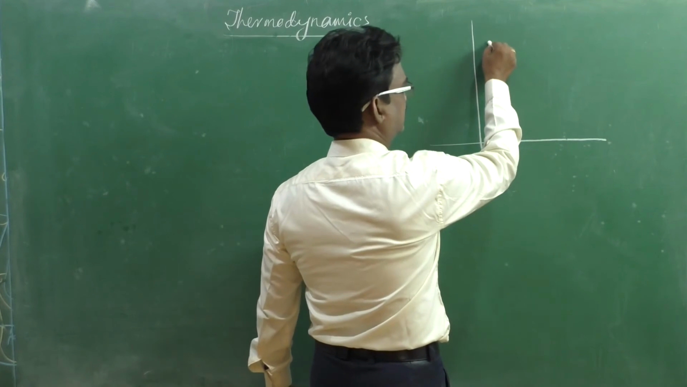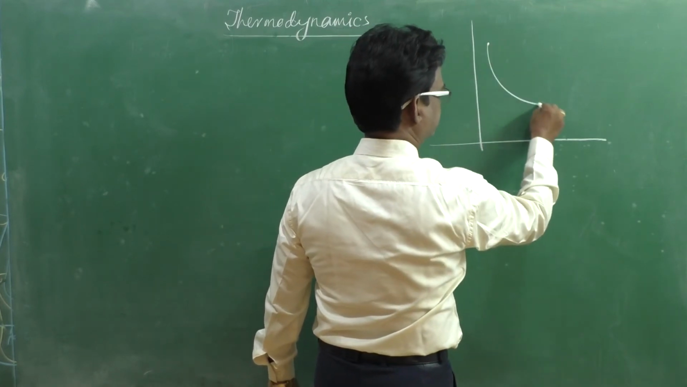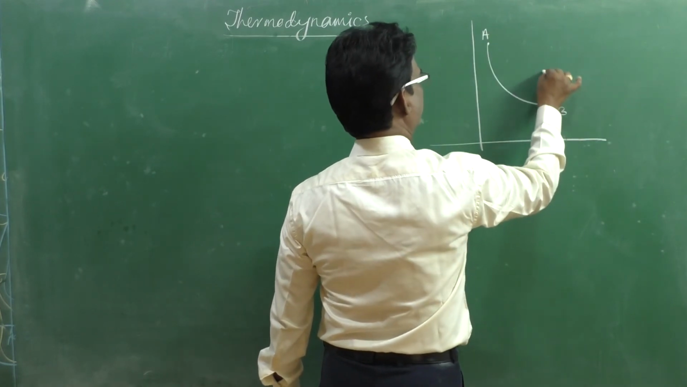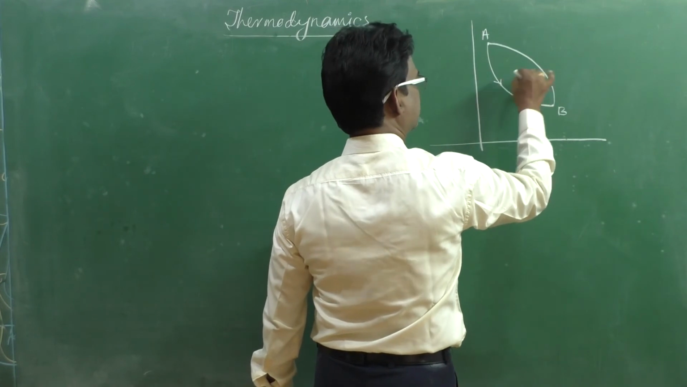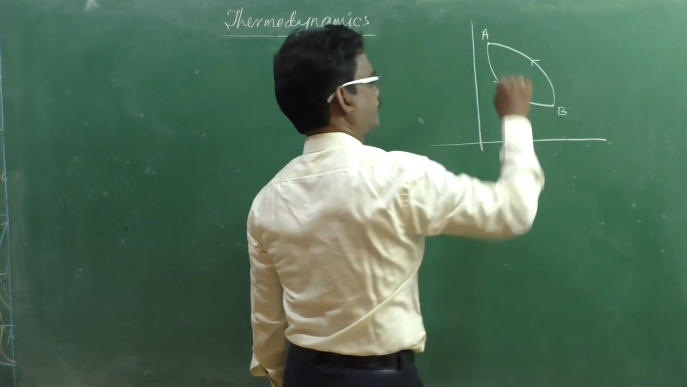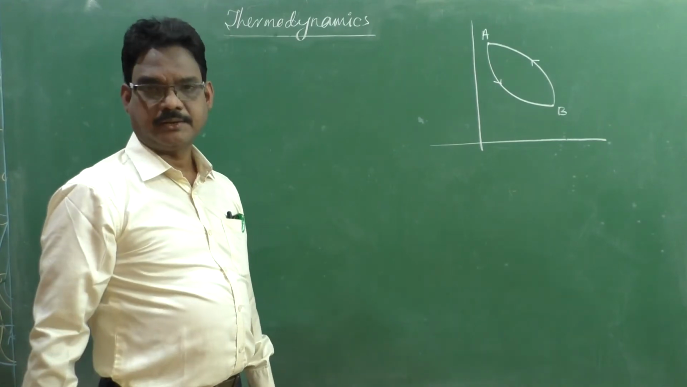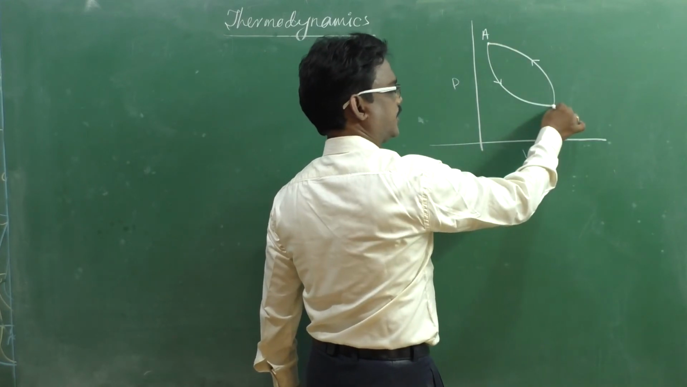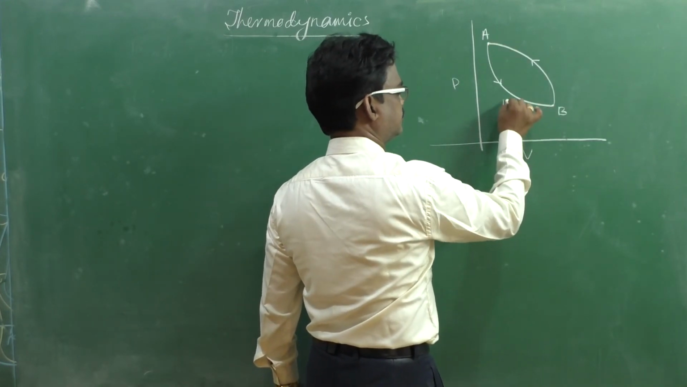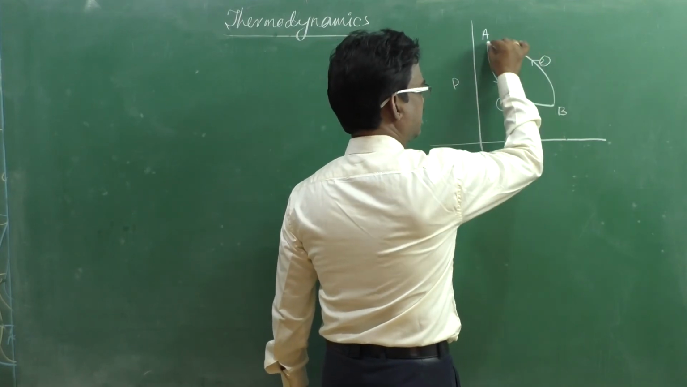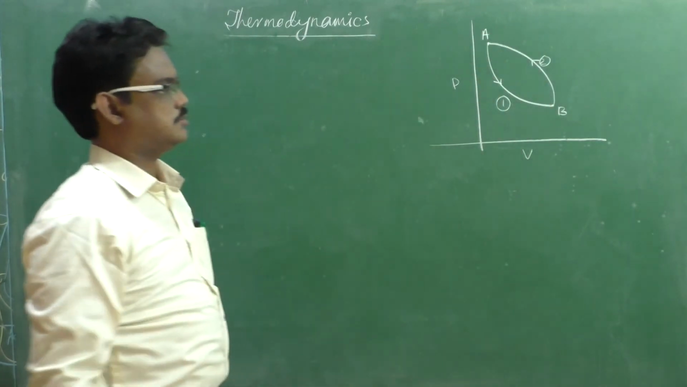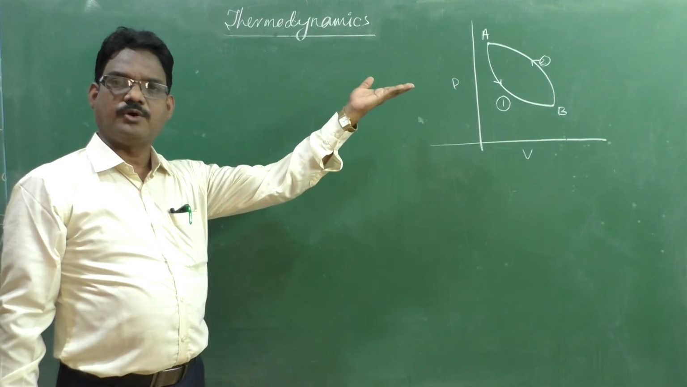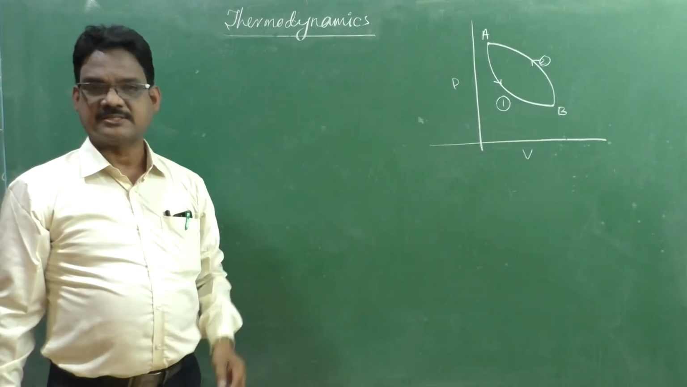Cycle means when the initial conditions are restored after completion of thermodynamic processes, we can say one cycle is completed. Suppose on a PV diagram, A to B is one thermodynamic process, and B to A is another thermodynamic process. After completion of these two processes, the initial conditions at A are restored. Therefore, we can say one cycle is completed.